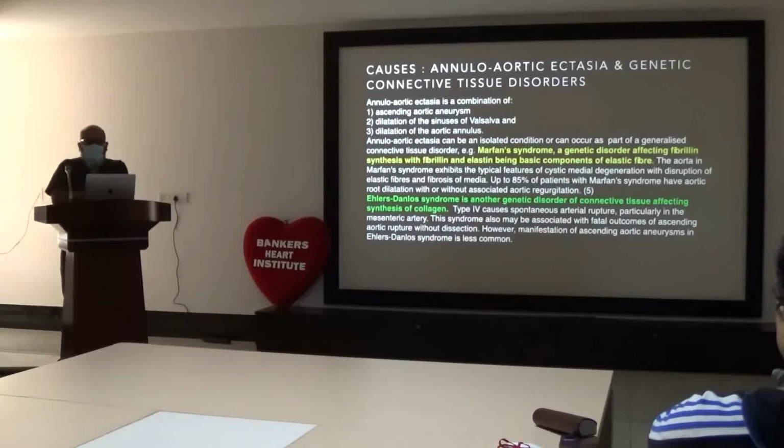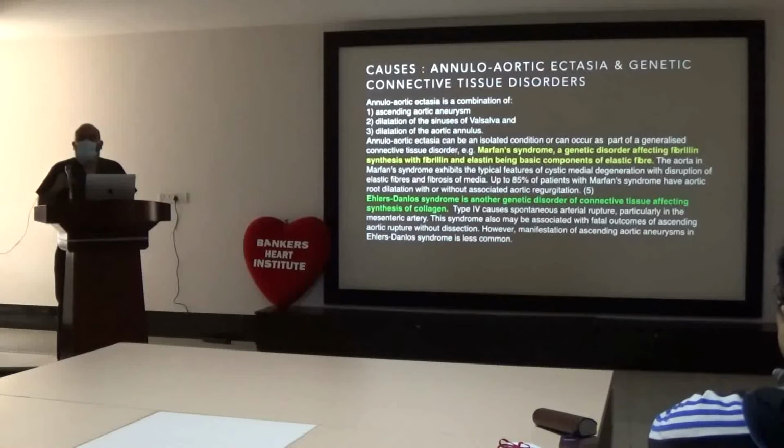Then comes another cause, annuloaortic ectasia, and genetic connective tissue disorder. Now, what is annuloaortic ectasia? Basically it affects the root, where there is ascending aortic dilatation and aneurysm, dilatation of the sinus of Valsalva, and dilatation of the aortic annulus.